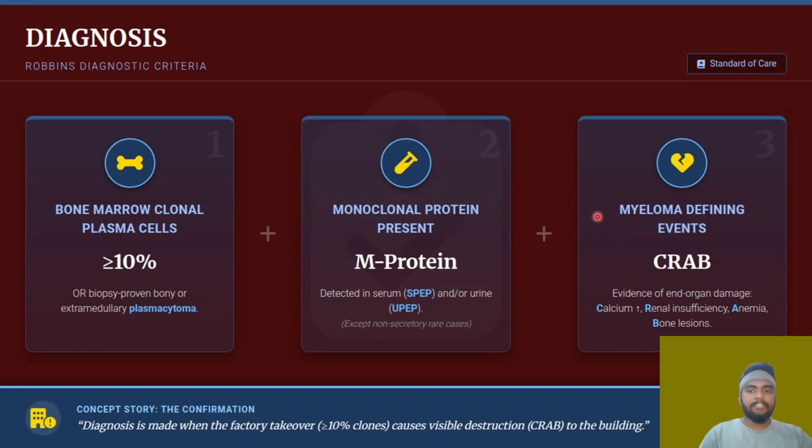We have the CRAB features, that is hypercalcemia, an increase in calcium level, renal dysfunction, anemia, and then multiple bone lesions. Yes, you can write, mainly punched out bone lesions. Multiple bone lesions will be there, and the skull, the bones, and all these will have an enormous amount of pain. That is seen in the pathological features. So all these things are the diagnosis.